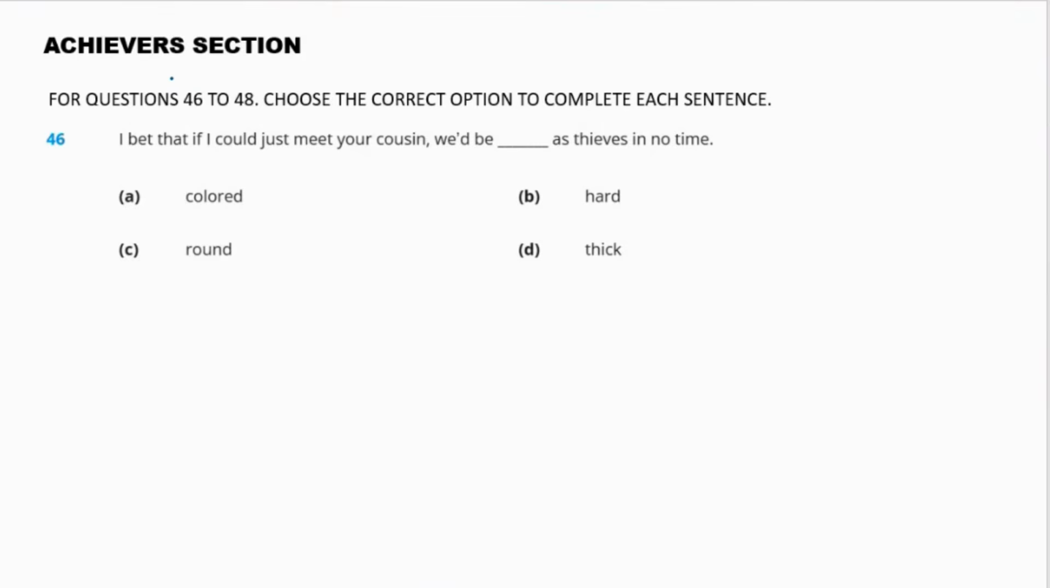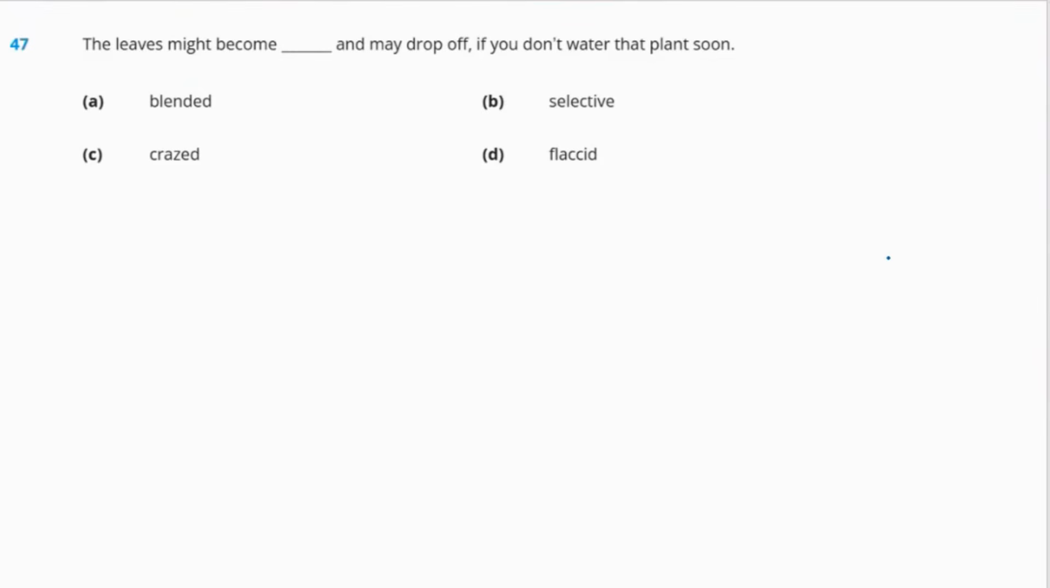Okay, options are A colored, B hard, C round, or D thick? So the answer will be option D, thick as thieves. Now, what does being thick as thieves mean? This means very close or friendly. Okay, very close or friendly.